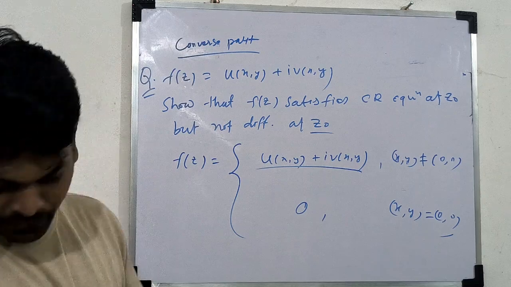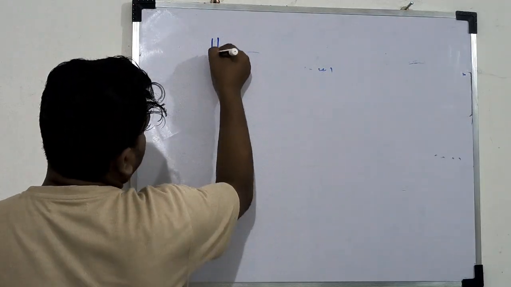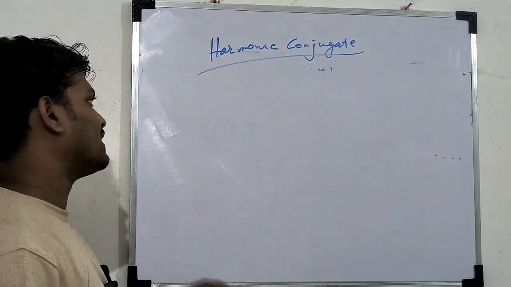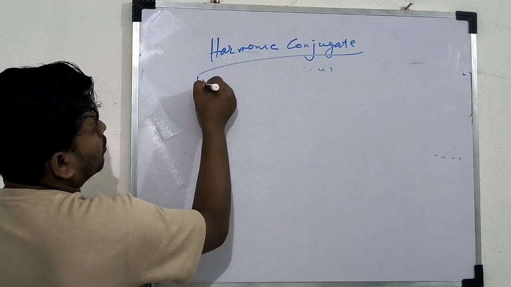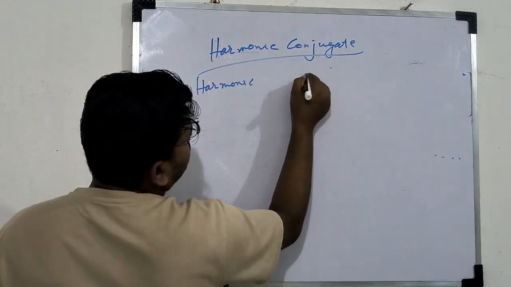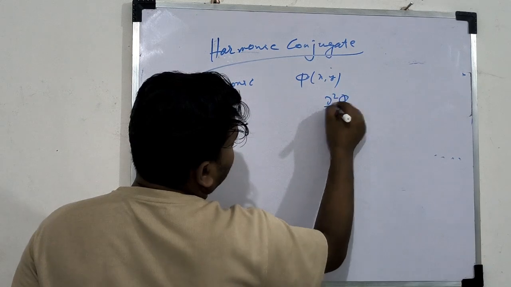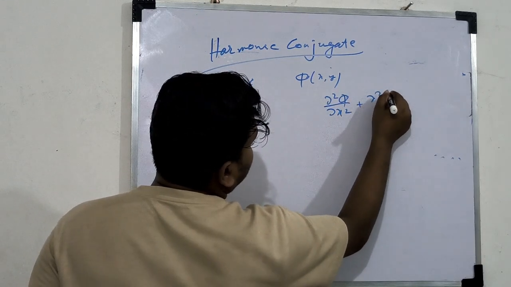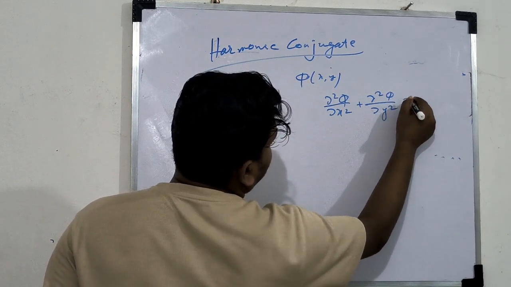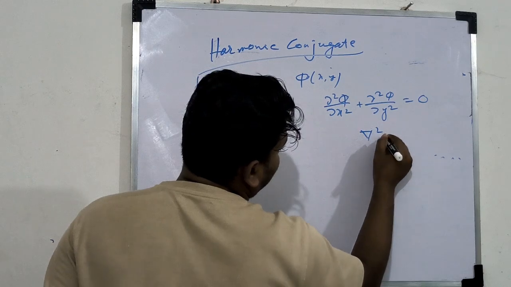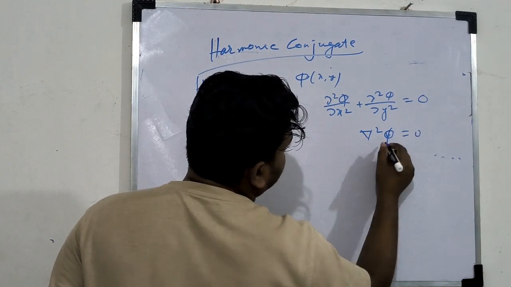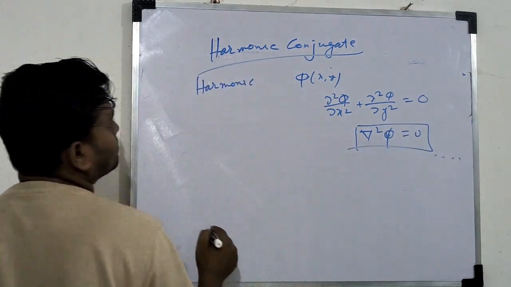And also harmonic conjugate. I also discussed harmonic function. So phi will be a harmonic function if del square phi by del x square plus del square phi by del y square equals 0, that is the Laplace equation.